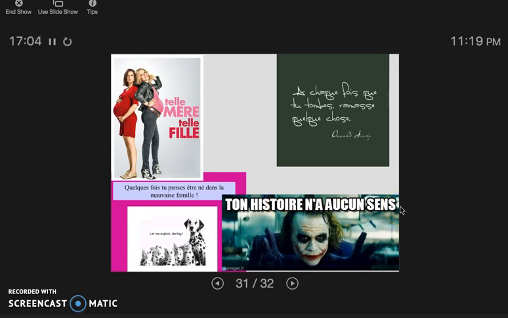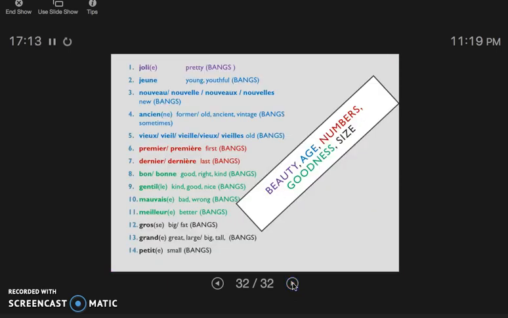Yes, there's lots of adjectives out there. Less than 1% of them go in front of the noun. So for the most part, remember they go after, except for our short list. Remember, nouns have all the power. They're going to change those adjectives to either masculine plural or feminine plural. And they're also going to tell us where to place the adjectives, in the sense of, is it coming after the verb because you're using être, or does it go after the noun? Overall, I hope this has been informative, and if you have any further questions, let me know.